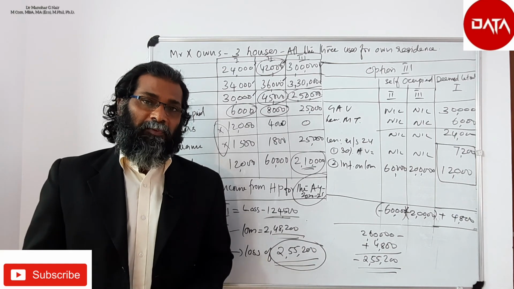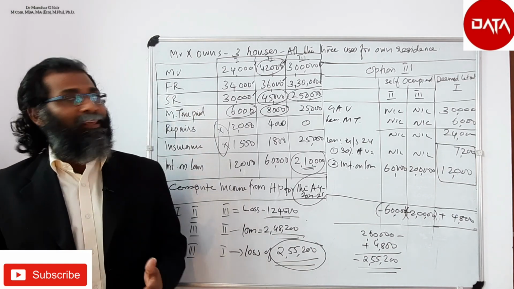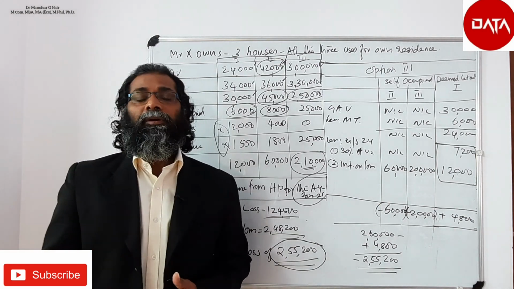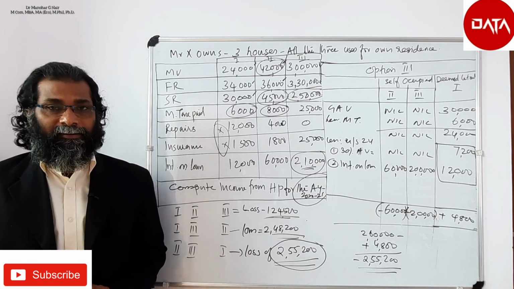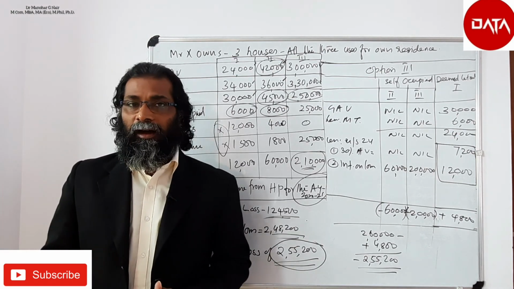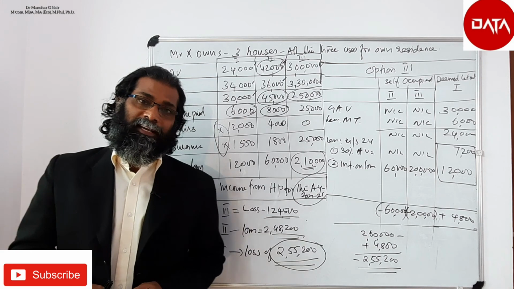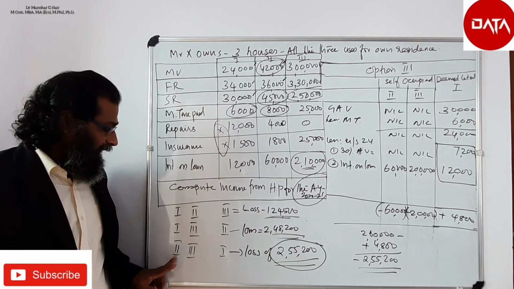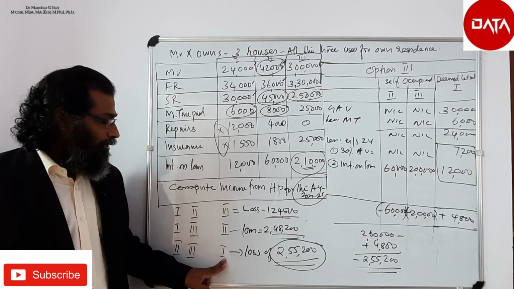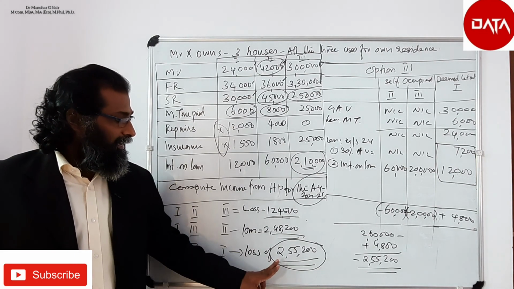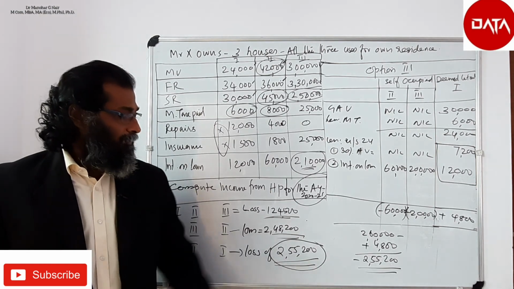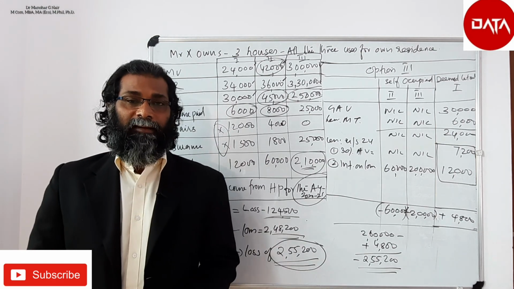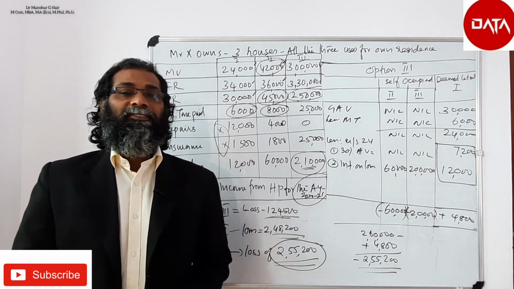Under the second option, the house 1 and 3 is self-occupied, and the second one is deemed let out. The final option, the third option we tried out, the house 2 and 3 are self-occupied and the first one is deemed let out, and we found that under the third option, he gets a maximum loss of 2,55,200. So getting more loss is more beneficial in terms of payment of income tax. Hope this concept is clear.